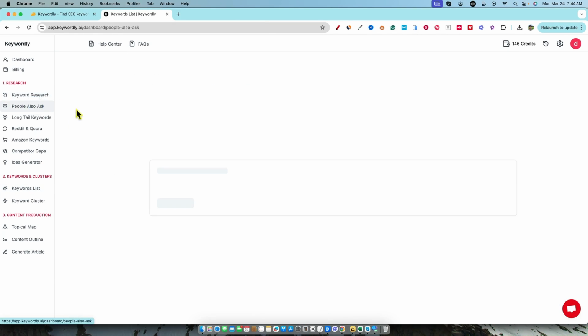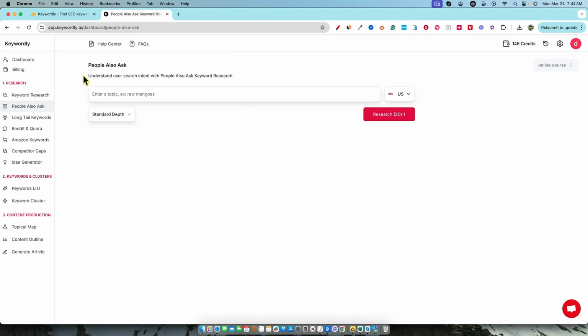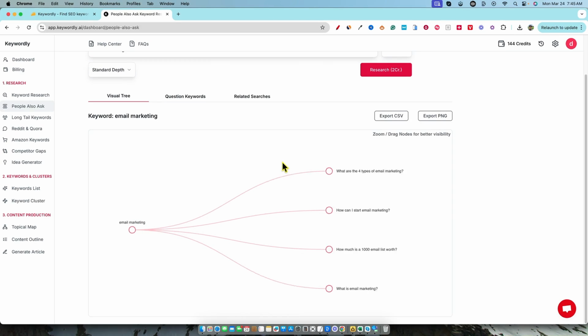Let's go back over to People Also Ask now. So now you can understand user and search intent with People Also Ask keyword research. Standard depth, we can go depth 3. Let's just go with standard depth, and let's go with a different keyword. I think I'm going to go back to email marketing for the rest of this, because it's a niche that has been around a long time, and it's not going to go anywhere anytime soon. There's a lot of money to be made in it. I just want to see what they are able to find for us.